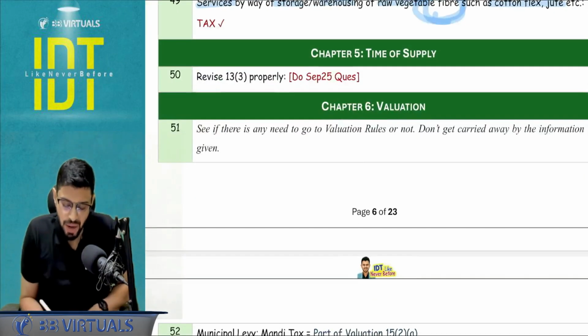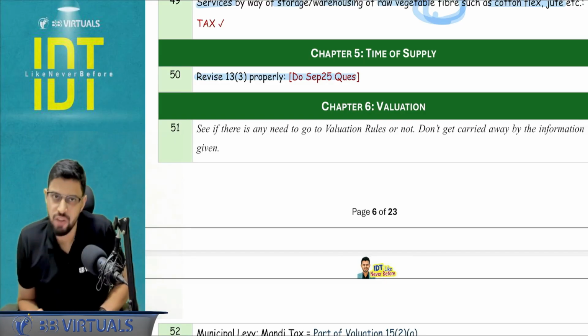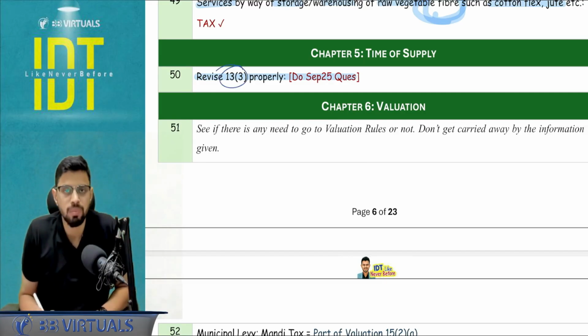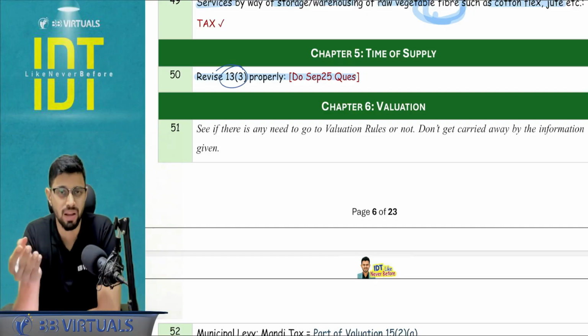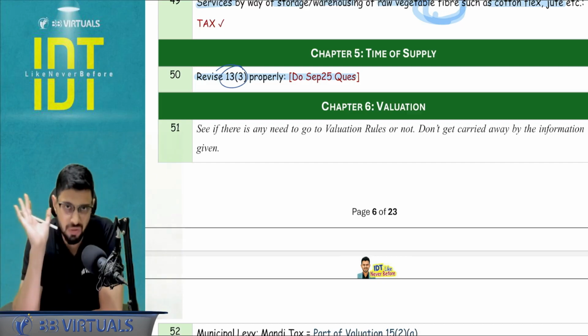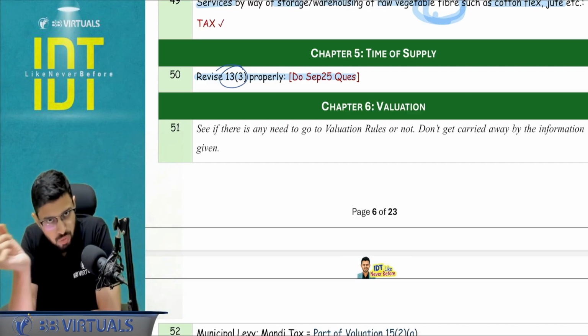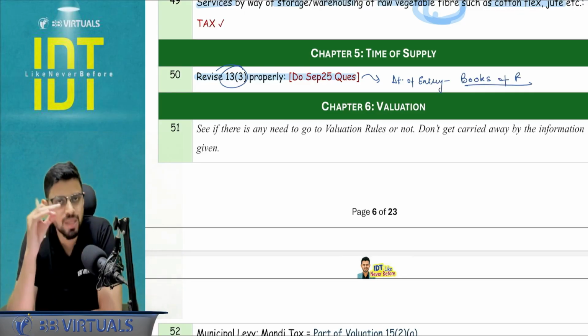Okay. Next, time of supply. I just want you to do the September 25 question, Murthy and Sons Limited question, very properly, just to understand the meaning of section number 13.3. Reverse charge mechanism. If there is the RCM applying 13.3, the reverse charge mechanism of services, there was an amendment with respect to the self invoicing. So if, let's say, the recipient is not issuing the self invoicing, you cannot determine the time of supply in one of the clauses. There the residual clause applies, where we talk about the residual clause, that is the date of entry in the books of recipient. So please do that question properly.